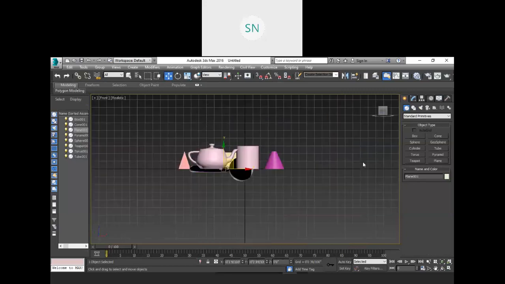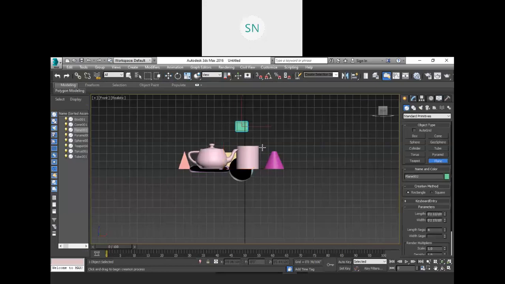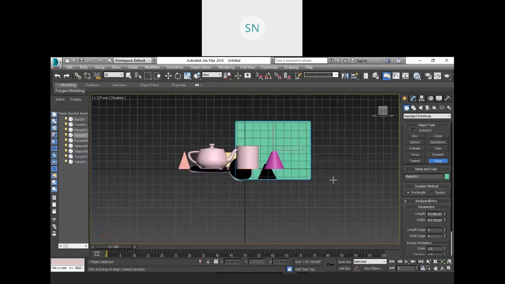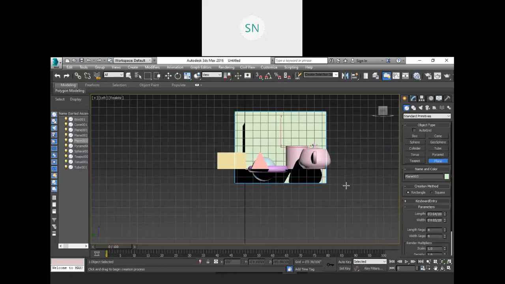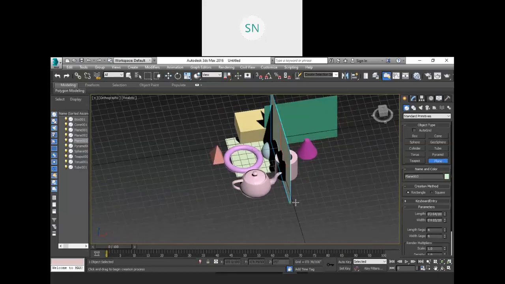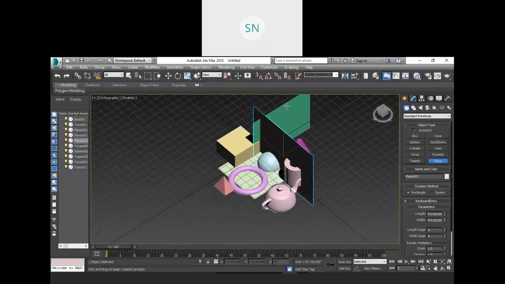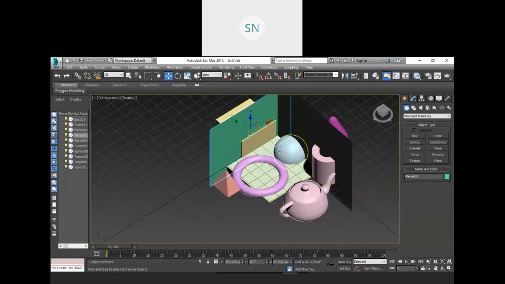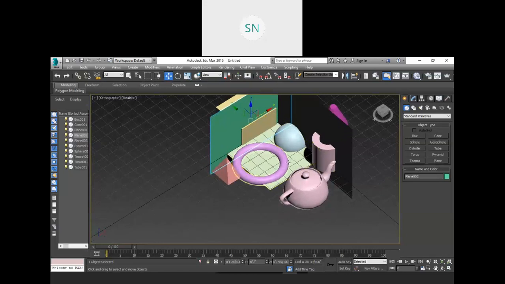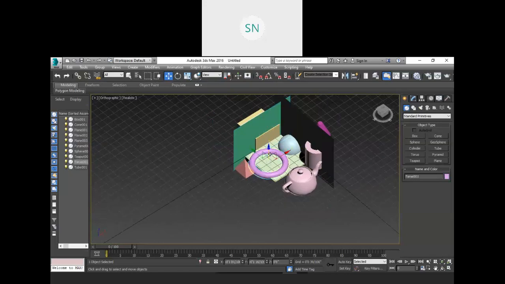Now from the front view I am also creating one more plane, and from the left view I am also creating one more plane. So actually I have created three planes over here, right? And let me arrange them properly like this. And then I want to place these equipments over here.